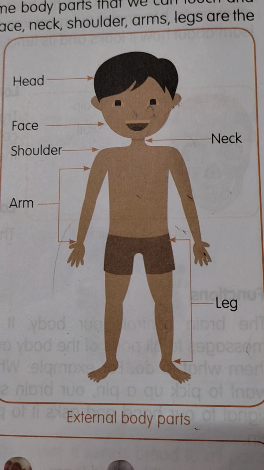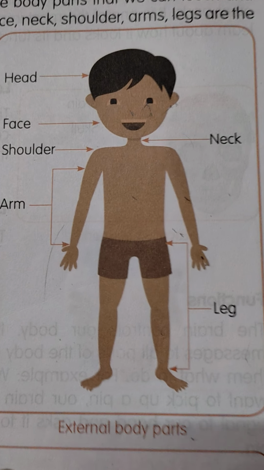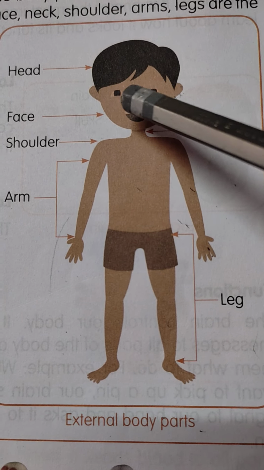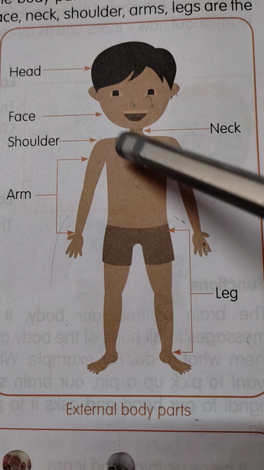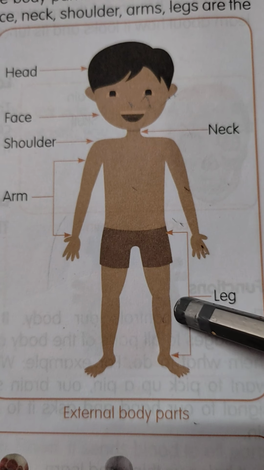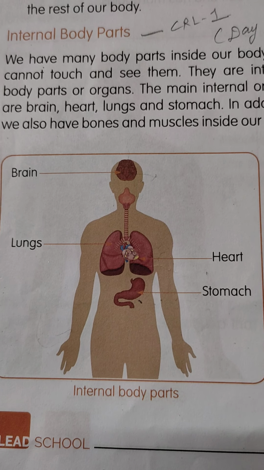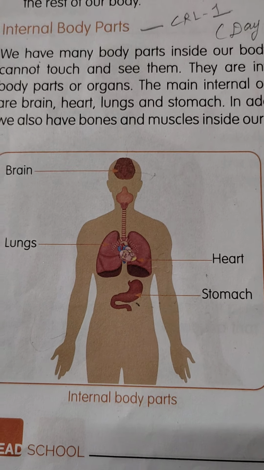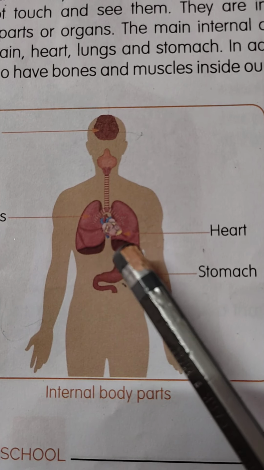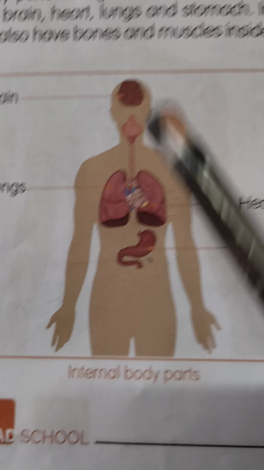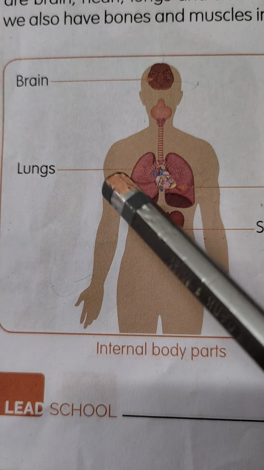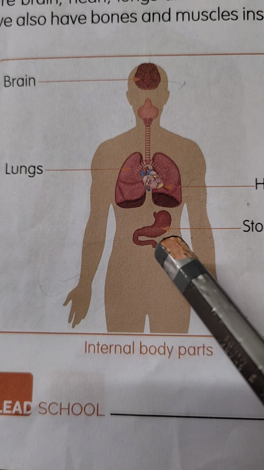For example, head, face, eyes, nose, shoulder, arm, leg. Okay, cuties. Internal body parts are the ones we cannot see and touch. For example, brain, lungs, heart, stomach.